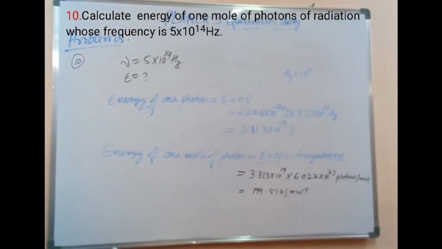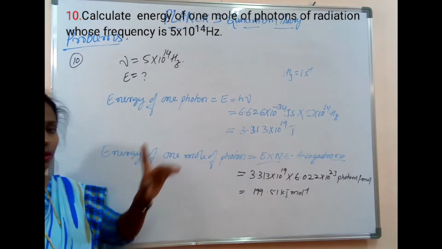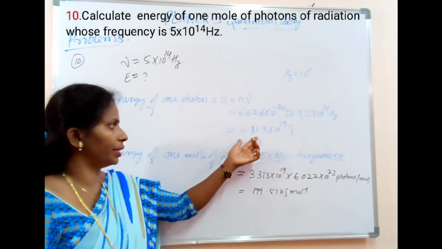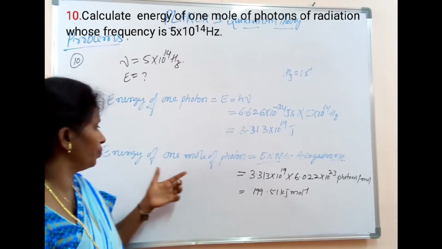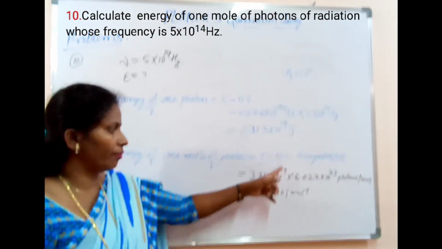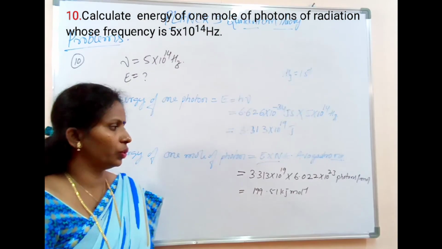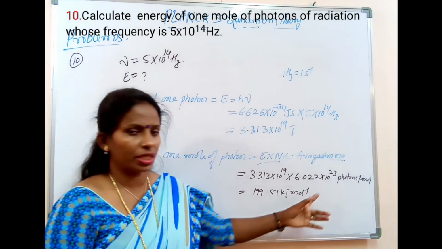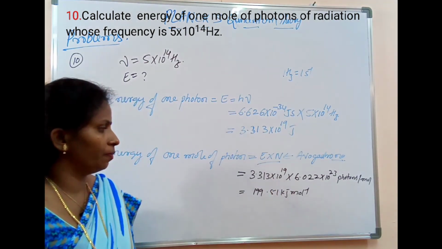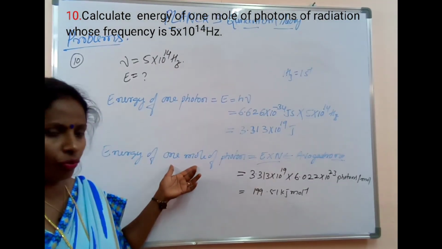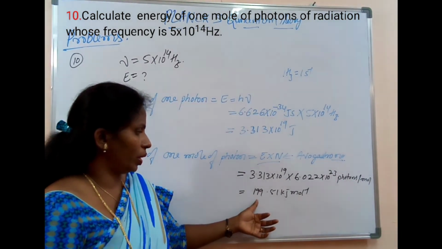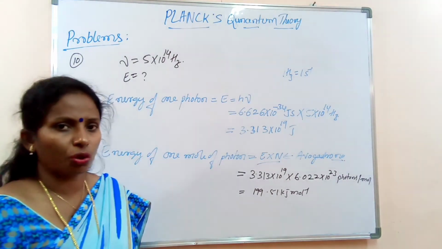So they have given frequency. First we have to calculate energy of 1 photon is equal to h nu. Then we can calculate the energy of each photon. Then 1 mole of any substance contains Avogadro number, that is N value, 6.022 into 10 to the power of 23 number of photons per mole. So we have to multiply that. Then we will get the total energy of 1 mole of photons with frequency 5 into 10 to the power of 14, which is 199.51 kilojoule per mole.